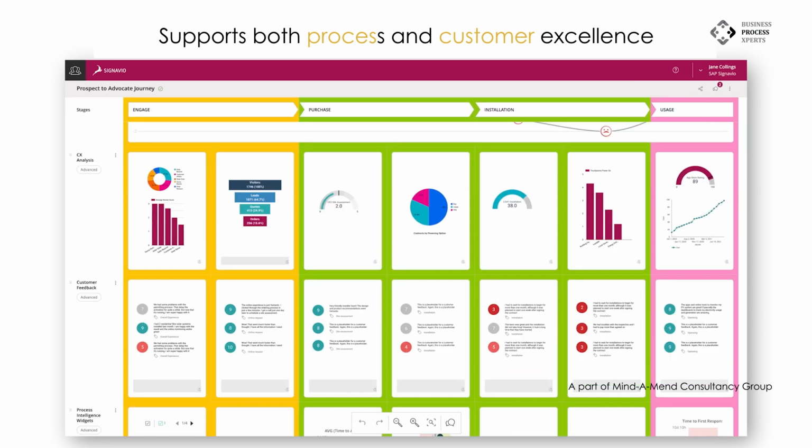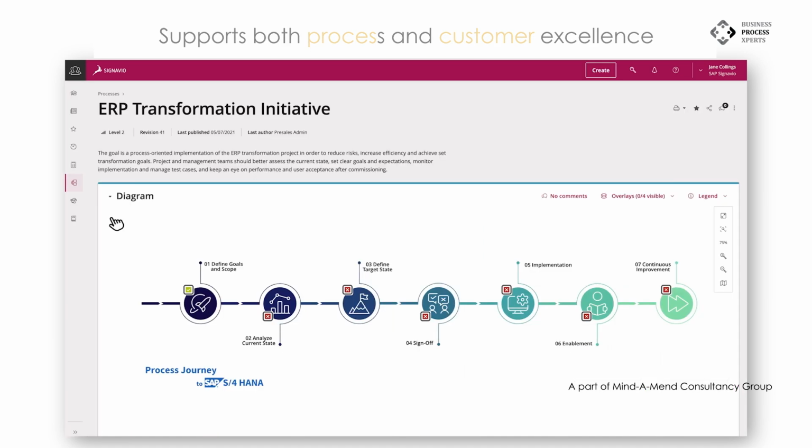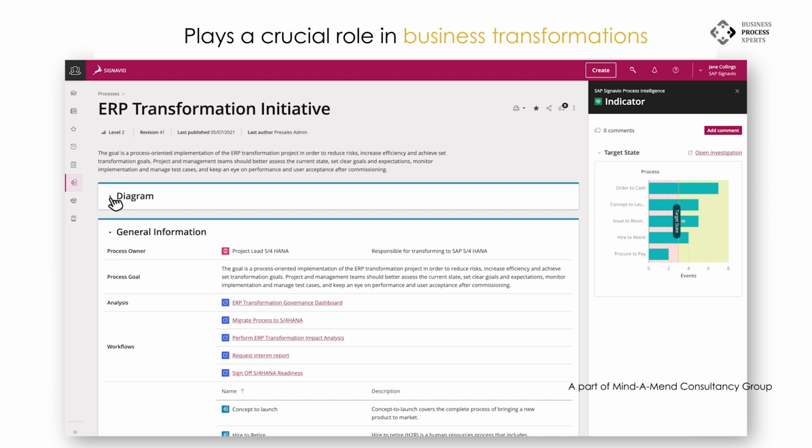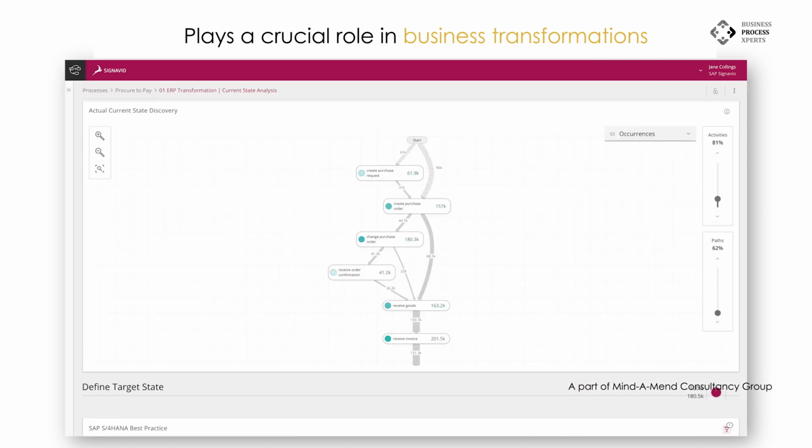Here you can see the company's launchpad. At the top, you have the important processes and experience performance metrics that are to be monitored. They are being pulled from SAP Signavio Process Intelligence. In this example, you can see the NPS and the CSAT scores are lower than targeted. This might be something that you need to look into.